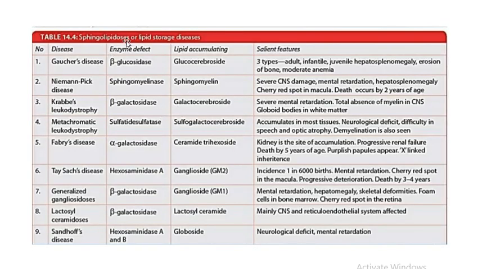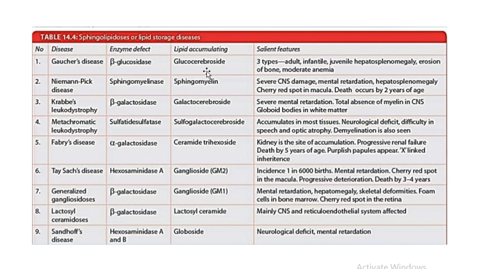This is the chart of the sphingolipidosis. In this chart, the different types of diseases which are collectively called sphingolipidosis are given, like Gaucher disease, Niemann-Pick's disease, Krabbe's disease, leukodystrophy, Fabry's disease, Tay-Sachs disease, etc., with their enzyme defects, that is, the deficiency of enzymes which causes these diseases, and then as a result of the enzyme deficiency, which type of lipid is accumulated in the tissues is given.